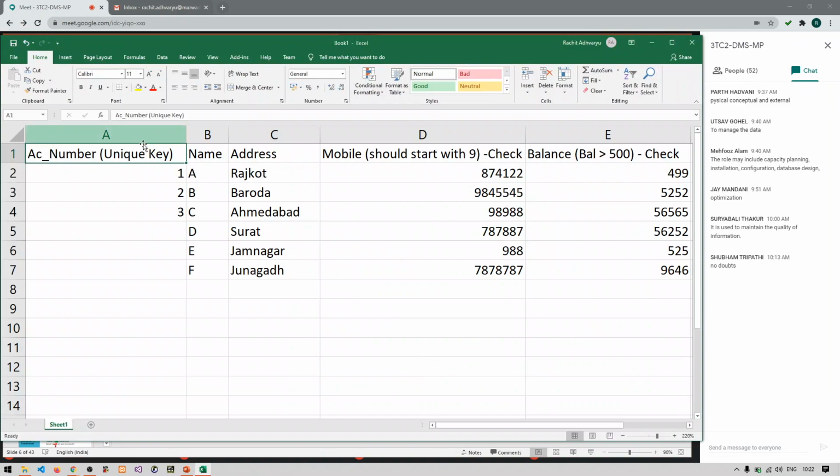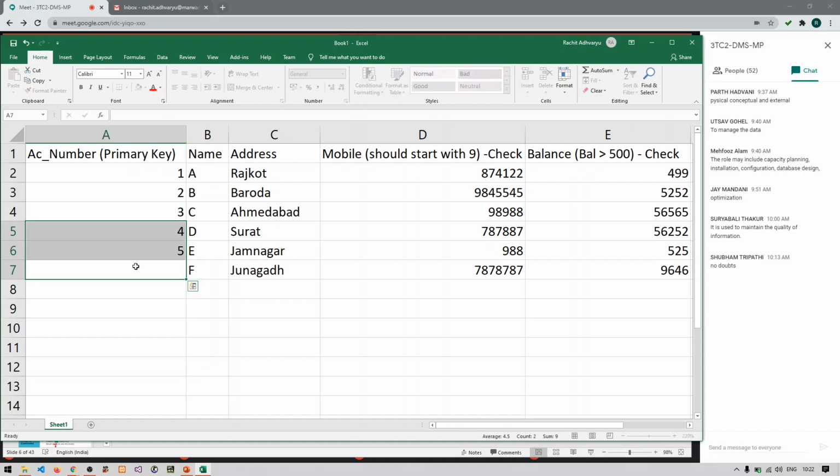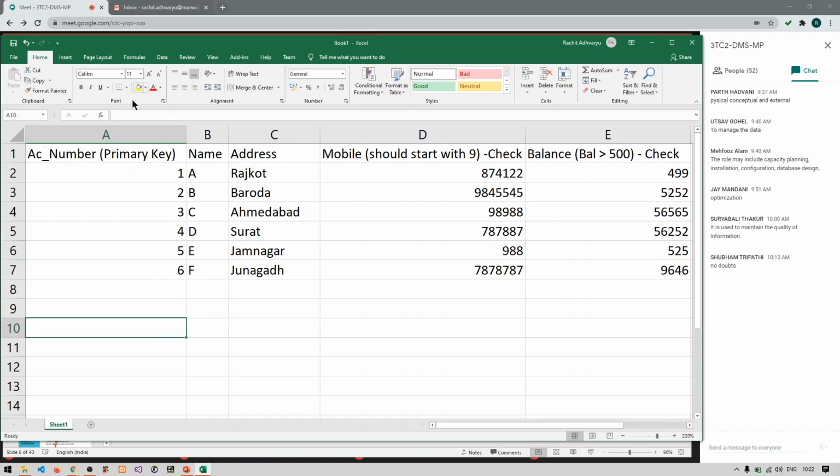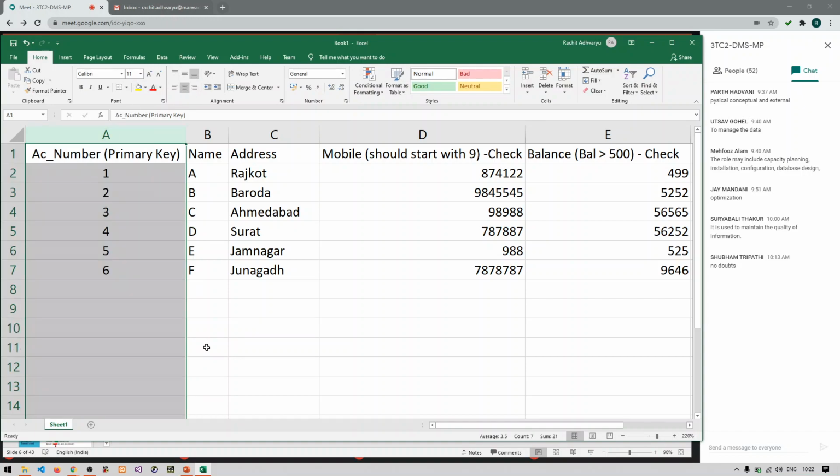So here instead of unique key, let us say I am writing primary key, right? So it means that these particular columns cannot have empty values. You should give some values to these columns. So I have to give some values to it. So I have given these values. So now this is okay.